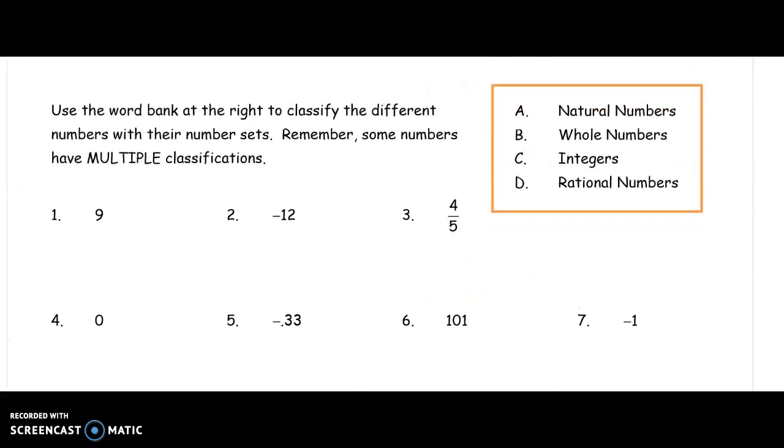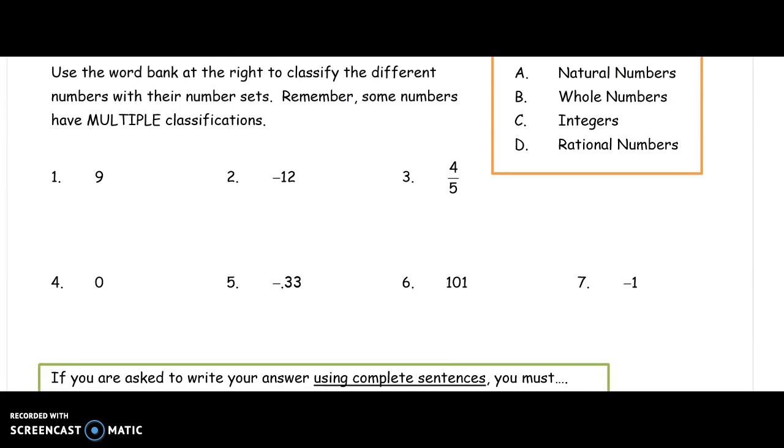So here I'm going to give you a couple numbers. I want you to use the word bank at the right to classify. Now remember we talked about those natural numbers are also whole numbers too, right? The only one in the whole number set that is not a natural number is 0.